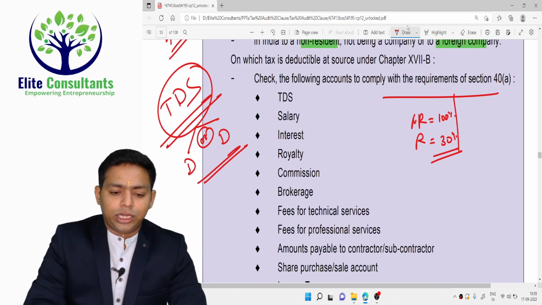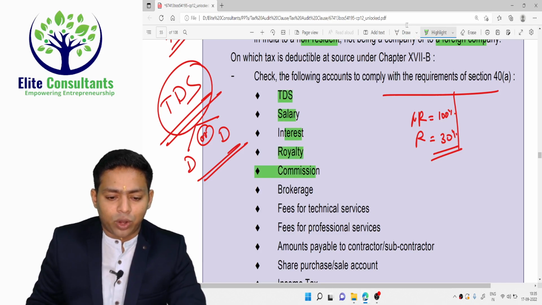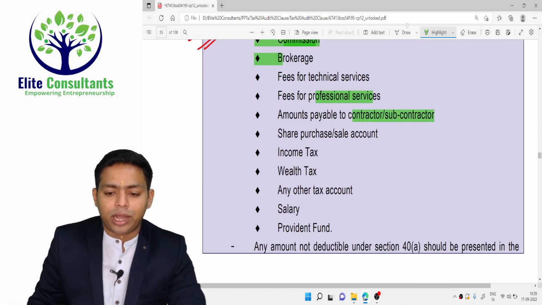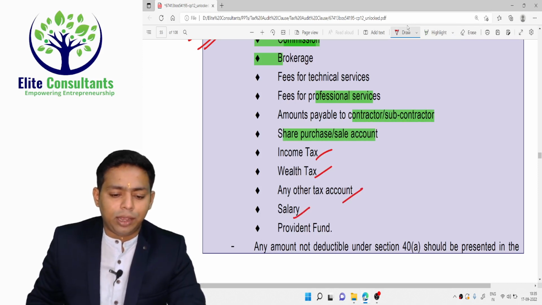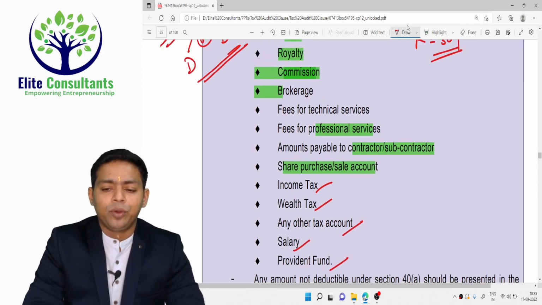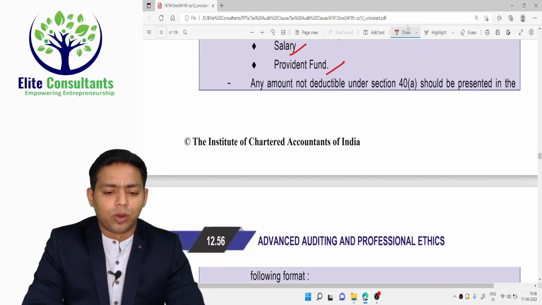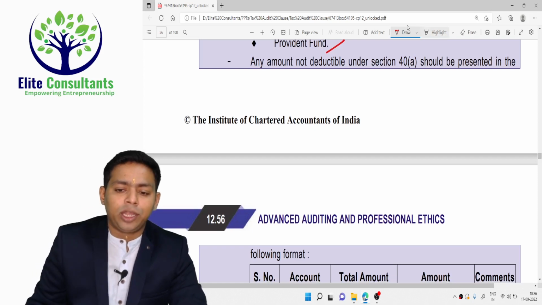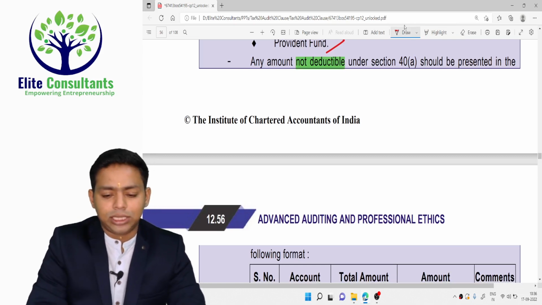Check for this particular section. Check the heads of TDS: salary, interest, royalty, commission, brokerage, technical fees, professional fees, amount payable to the contractor, sale and purchase account, share purchase and sales account, income tax, wealth tax, any other account, salary, provident fund. All these accounts you need to check, and identify what are the consequences under this particular clause. Any amount not deductible under section 40A should be presented. Why is it not deductible? Why is it disallowed? Because you have failed to deduct the TDS. That's the reason it is disallowed.